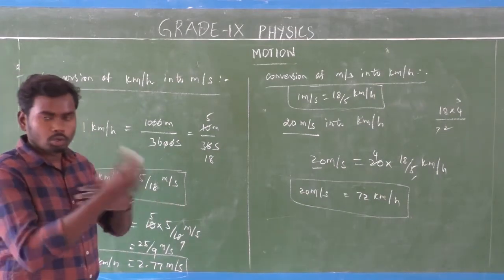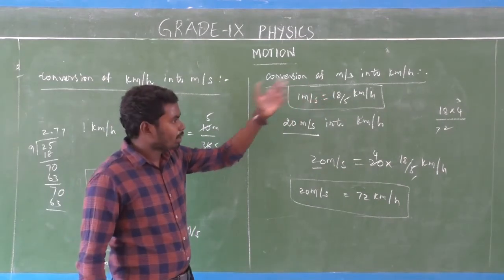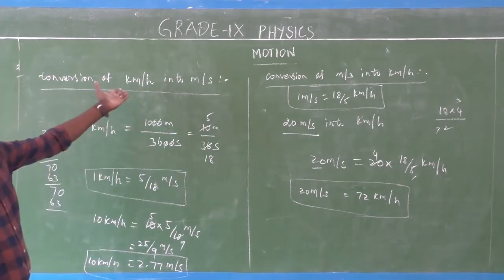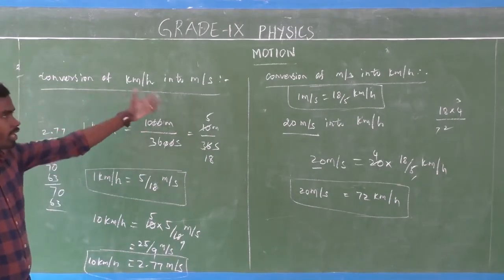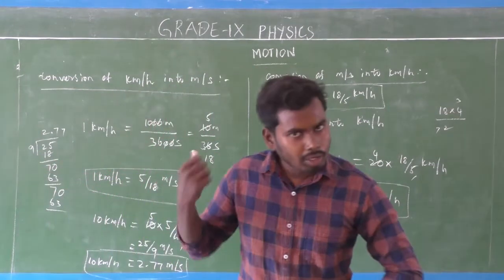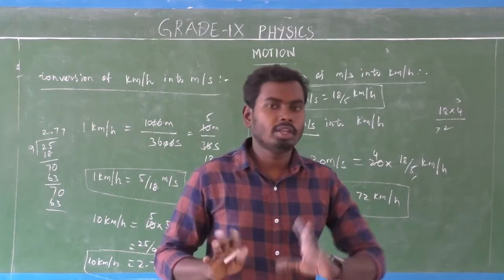The conversion of meter per second into kilometer per hour is the inverse of kilometer per hour into meter per second. It's very simple, because we will use that in most numerical problems. So understand this concept very clearly. Don't get confused.